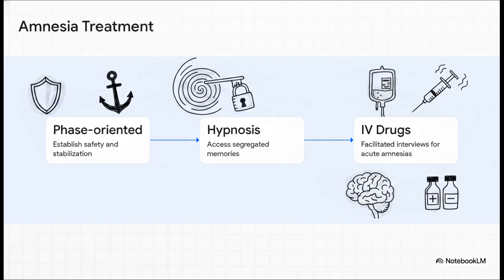Treating this level of complex amnesia demands a highly methodical clinical procedure. The protocol typically kicks off with phase-oriented treatment to establish basic safety and stabilization for the patient. That can then be followed by hypnosis, which helps access those segregated memories. And from a pharmacological standpoint, specific interventions are utilized. Doctors might conduct facilitated interviews using intravenous amlobarbital or diazepam. These IV drugs are specifically deployed for acute amnesias and conversion reactions because they temporarily lower the patient's psychological defenses, making it possible to retrieve that segregated data.